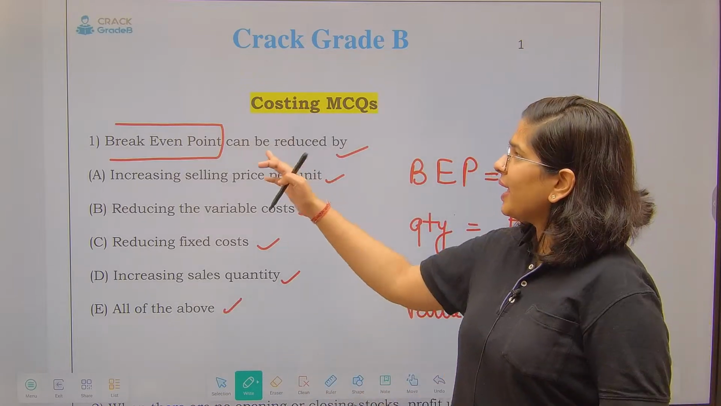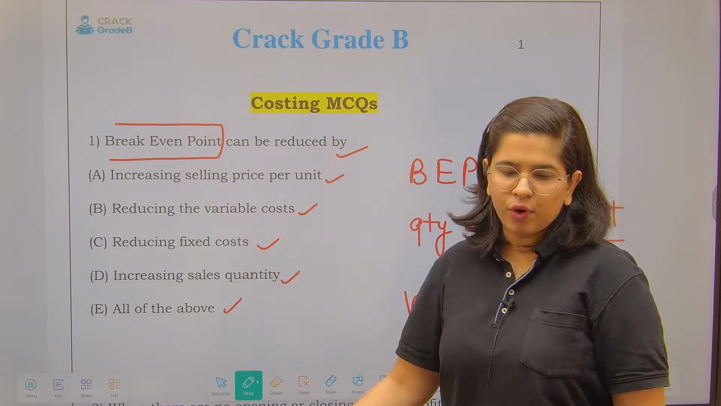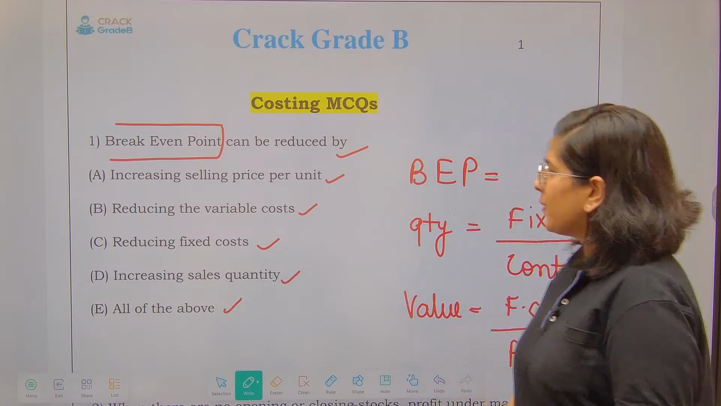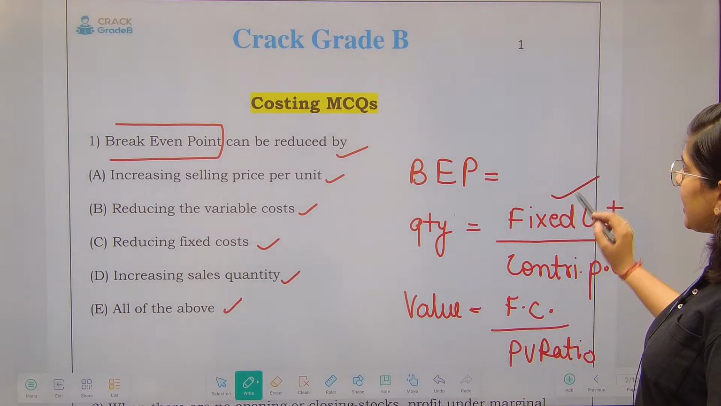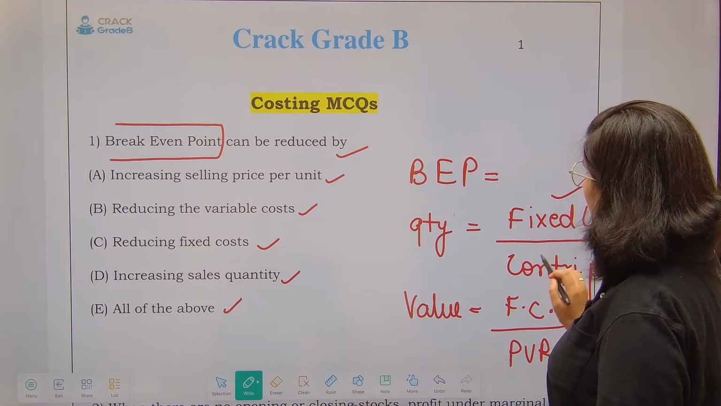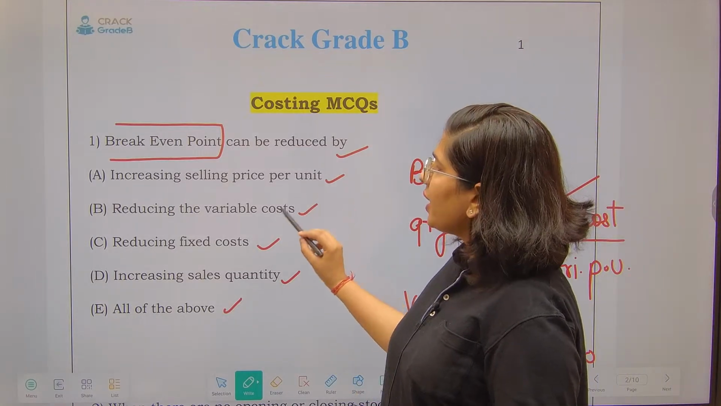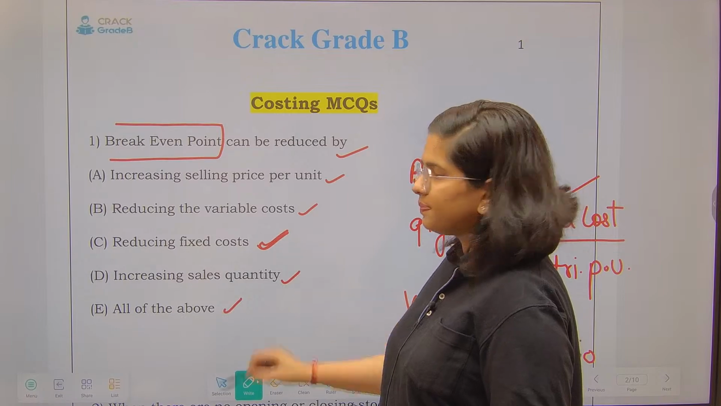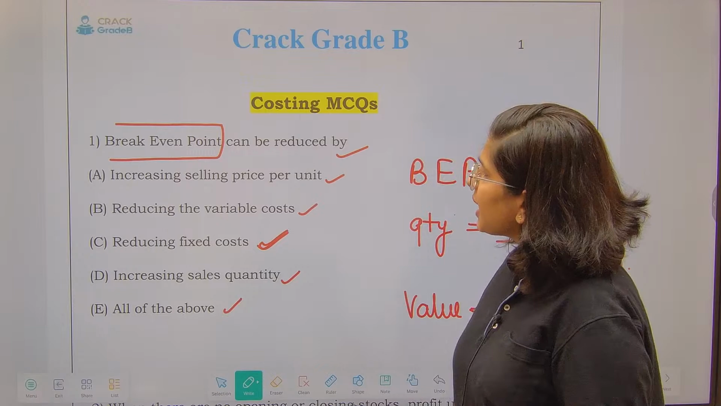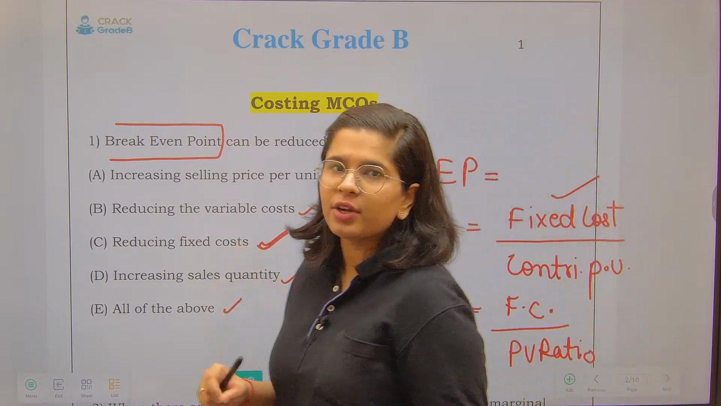Question is, break-even point can be reduced by which of the following? This is the question. Now you see over here, what are the items that I have? What are the determinants of break-even point? Fixed cost, contribution. Fine. Now obviously if I am going to reduce my fixed cost, then my break-even point is going to be reduced. At the same time, if I am going to reduce the variable cost, will it have an impact on contribution?